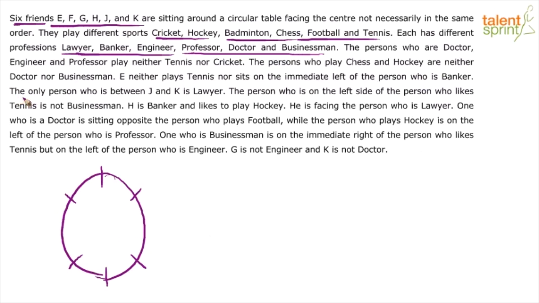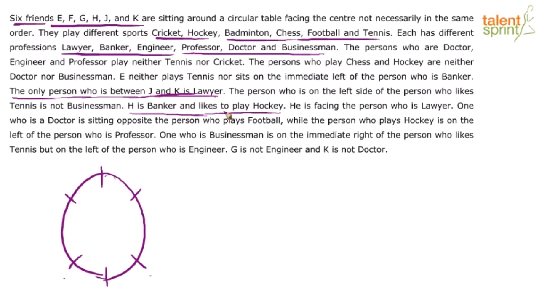Look at this next statement. The only person who is between J and K is lawyer. Now this can be helpful. There are 2 possibilities actually. We can take J, lawyer, K or K, lawyer, J. Let us take both of them, or let us proceed and read the other statements also. Maybe something better is available. The person who is on the left side of the person who likes tennis is not a businessman. H is banker and likes to play hockey. He is facing the person who is lawyer. So I think we better start with this one.